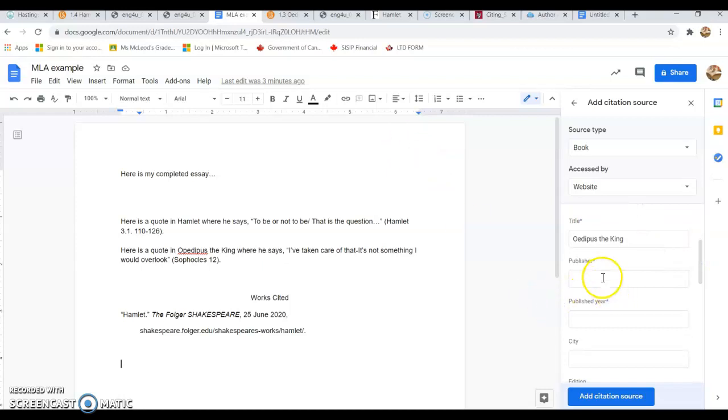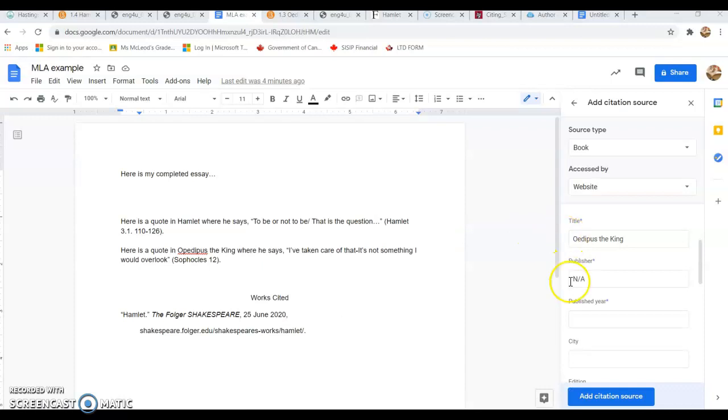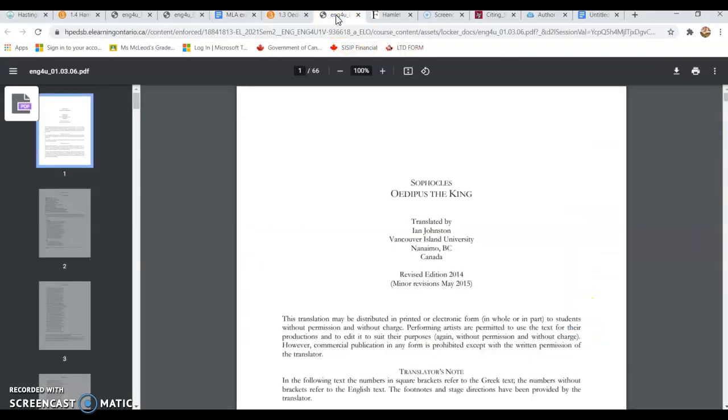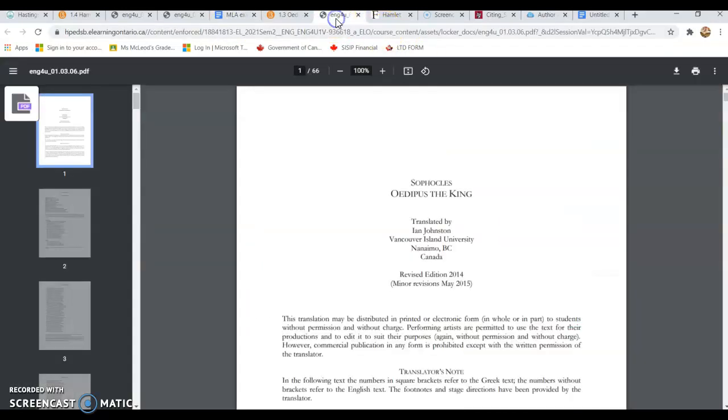And we can enter some of this information if and as we have it. So let's go back to that copy. Oedipus the King, publisher is non-existent or not applicable. The year that this was published is 2014, minor revisions May 2015. So we're going to type in 2015 because that is the closest year that we have. We do not need dates, but we do need a city, Nanaimo, BC.